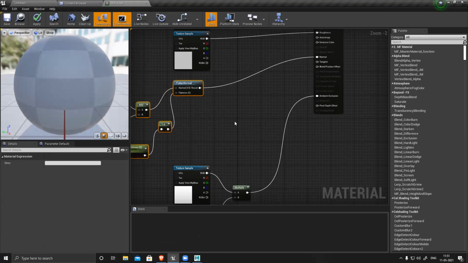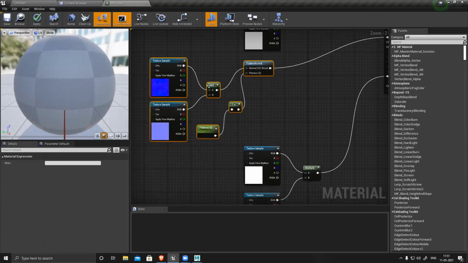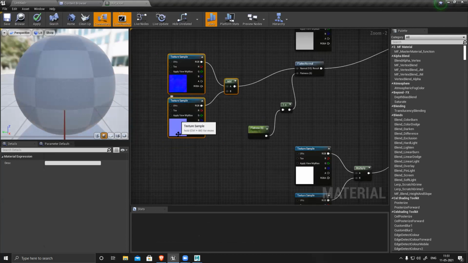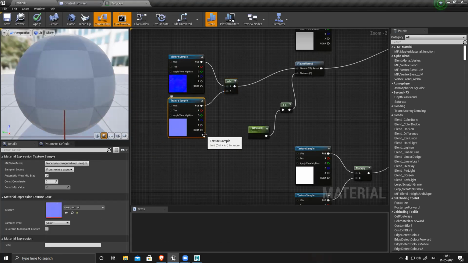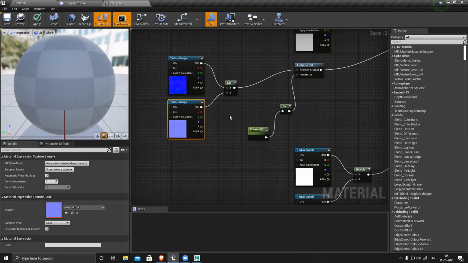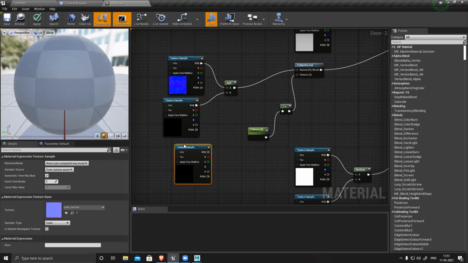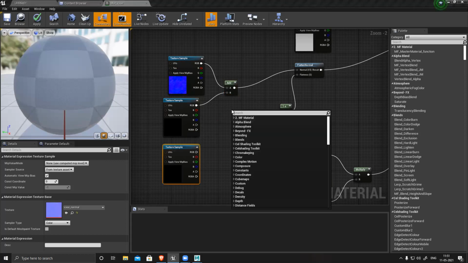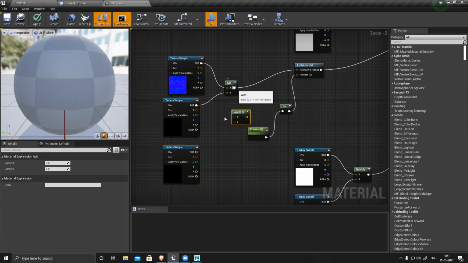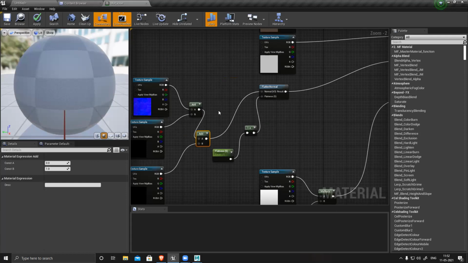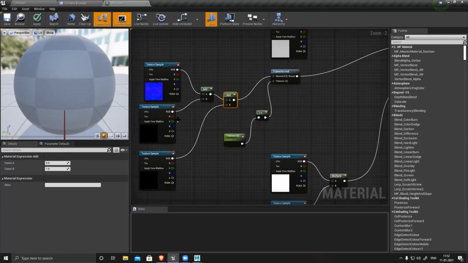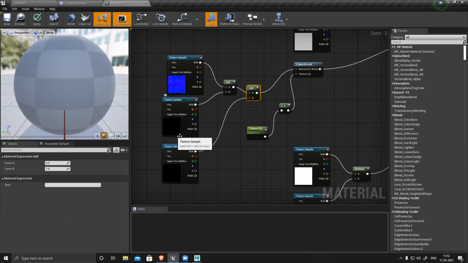So like this, we can control the intensity of this thing. But suppose I want this pattern's intensity to be even higher than this. In that case, I can just Control W, duplicate this, add one more Add, and connect this output here and this one here. So it doubled, and this is your output. And now you have a controller also. Basically, you are using the same normal twice, so the intensity becomes double.